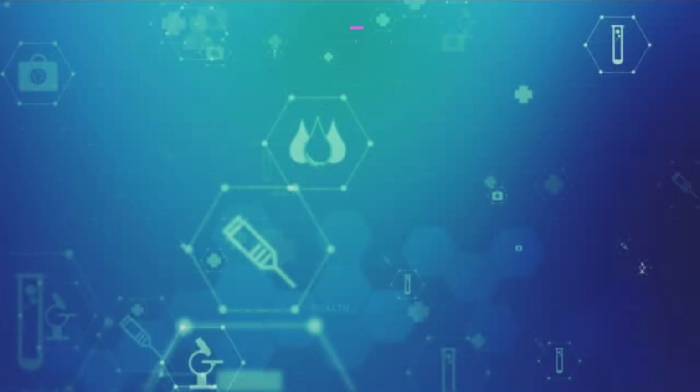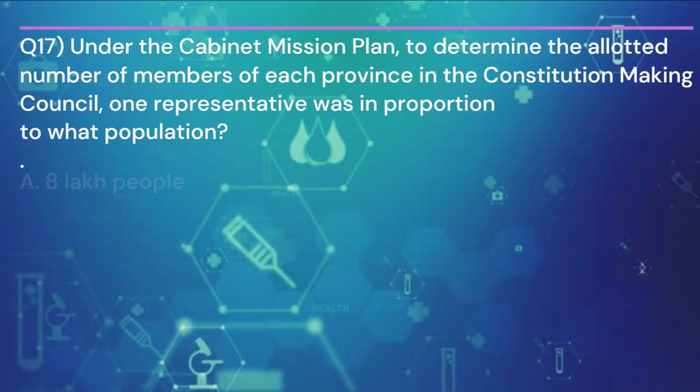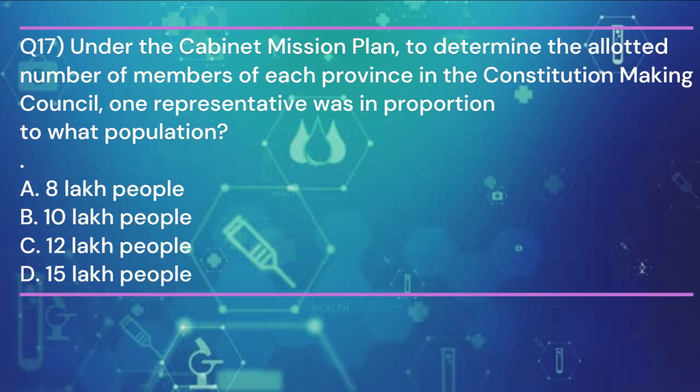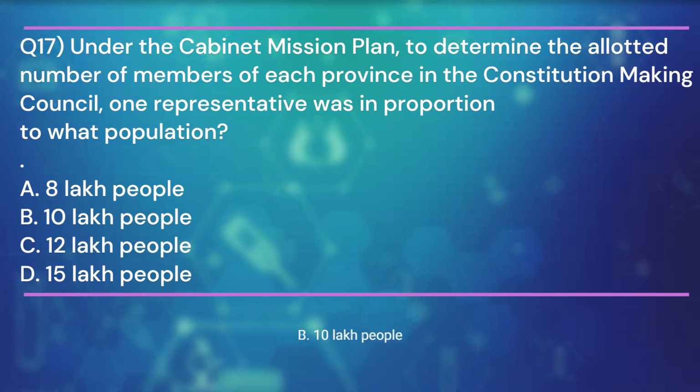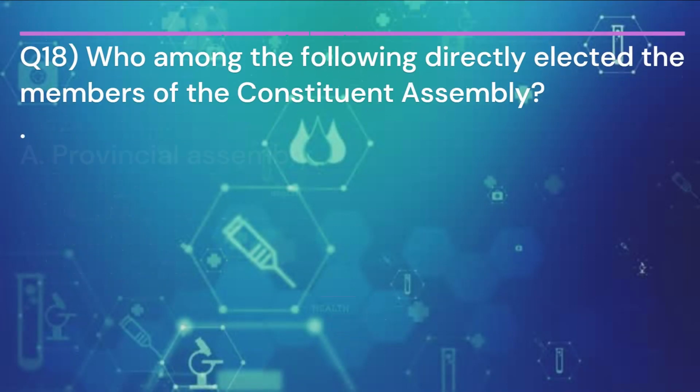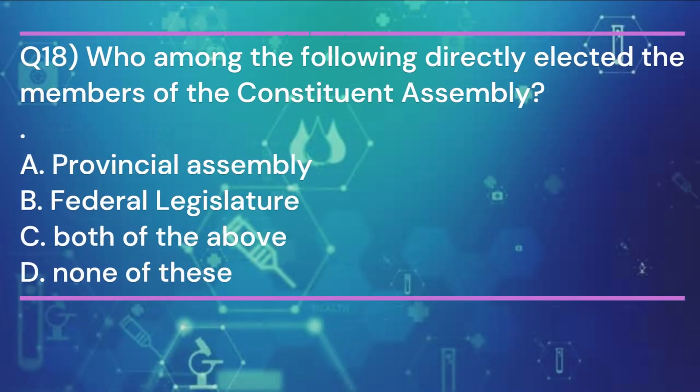229. Question 17. Under the Cabinet Mission Plan, to determine the allotted number of members of each province in the Constitution-making Council, one representative was in proportion to what population? And the answer is B. 10 lakh people. Question 18. Who among the following directly elected the members of the Constituent Assembly? And the answer is A.